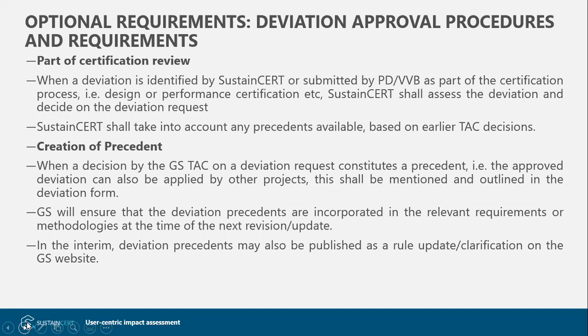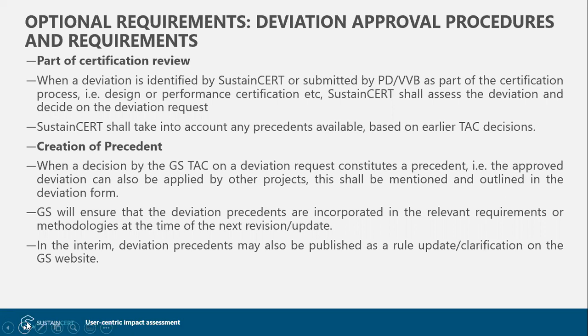But if the changes are too significant or too critical, and are too big with respect to a rule or a specific methodological requirement, then SustainCert may ask project developers to submit a deviation request form separately. Again, if there are any precedents which exist, then decisions will be taken accordingly by SustainCert as part of the review itself. So whenever a decision is taken by GS TAC, it constitutes a precedent. That is, the approved deviation should also be applicable for other projects.